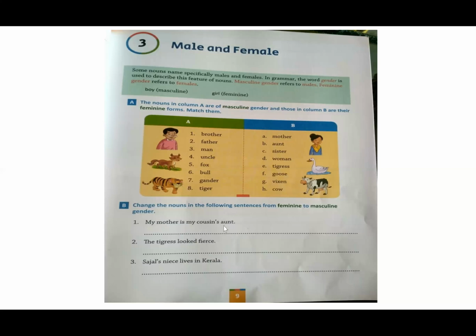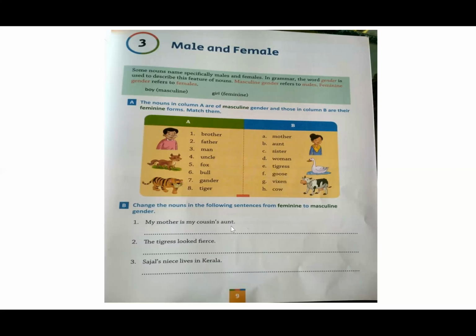So how will we change the sentence? My father is my cousin's uncle. Okay? The masculine form of mother is father and that of aunt is uncle. So like this, you have to change the gender and write the sentence.